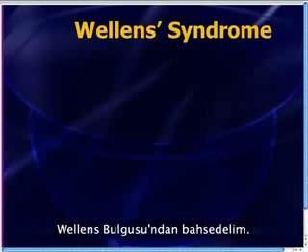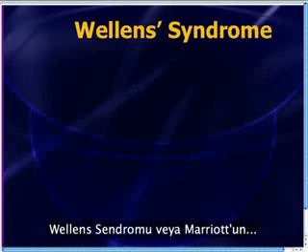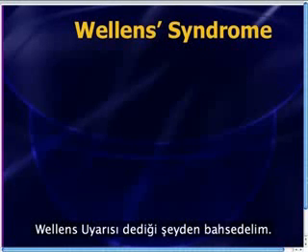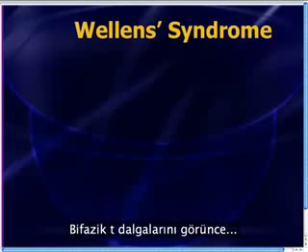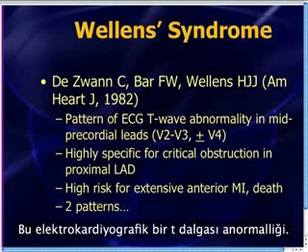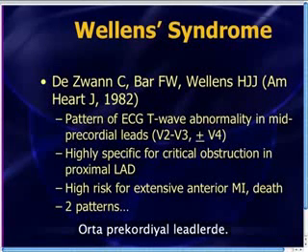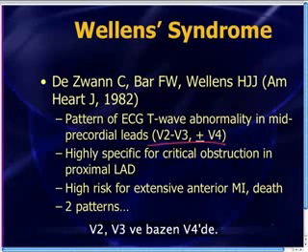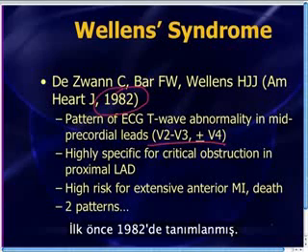So let's talk about Wellens sign or Wellens syndrome, or what Marriott, the famous electrocardiography expert, used to refer to as Wellens warning when you see those biphasic T waves in the mid-precordial leads in V1, V2, in V2, V3, sometimes out in V4. Now, this is an electrocardiographic T-wave abnormality in the mid-precordial leads, V2, V3, sometimes V4, that was first identified in 1982.